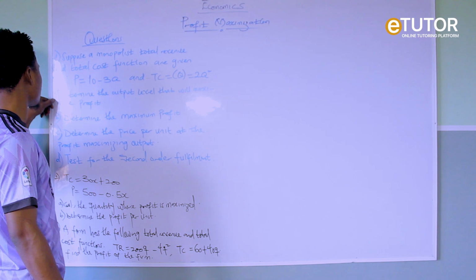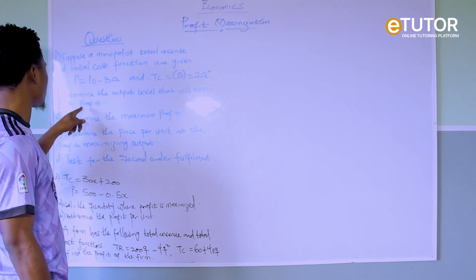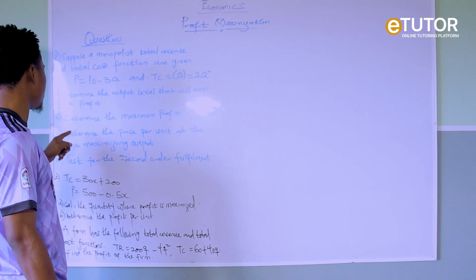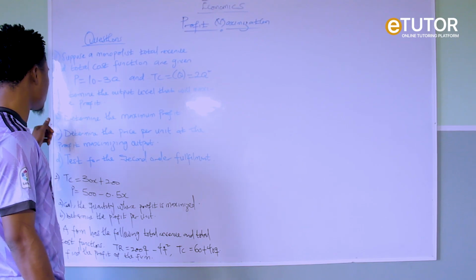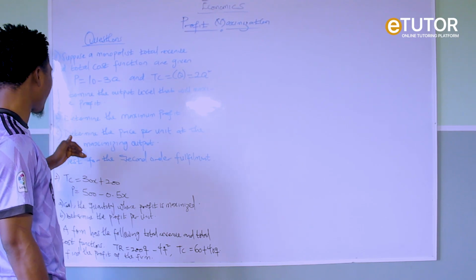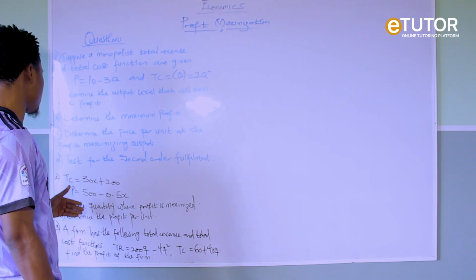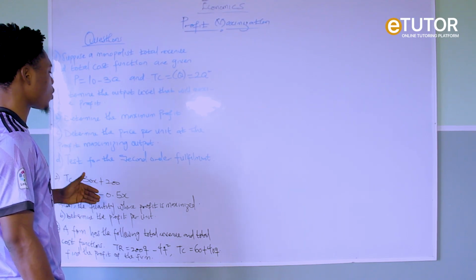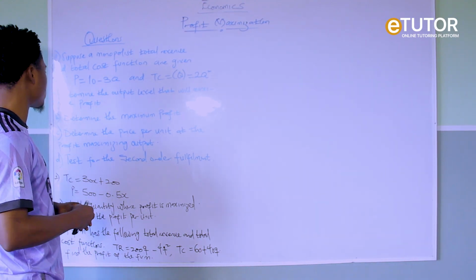Now it says A, determine the output level that will maximize profit. Then B, determine the maximum profit. Question C, determine the price per unit at the profit maximizing output. Then question D says test for the second order condition. So let us quickly solve the first questions, A to D.